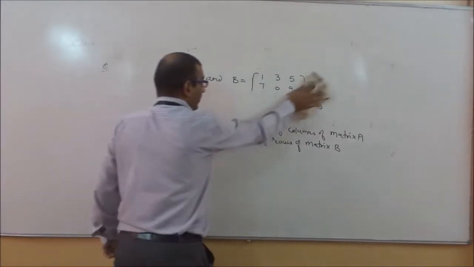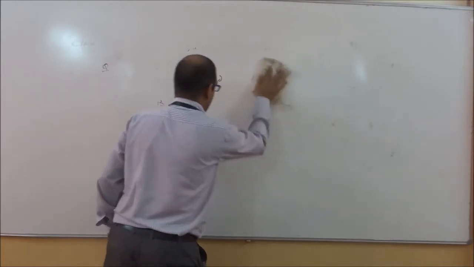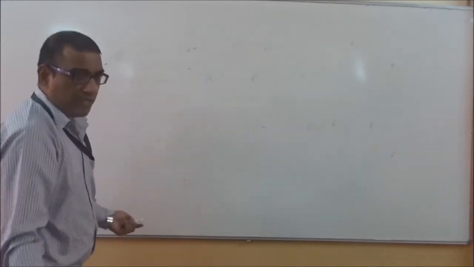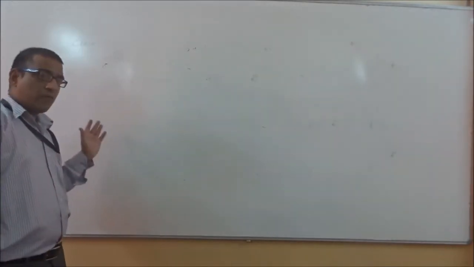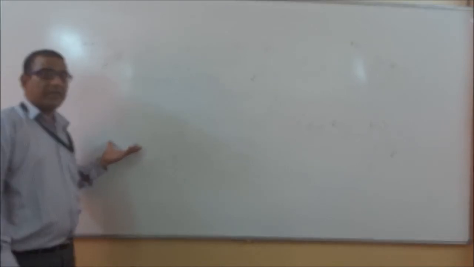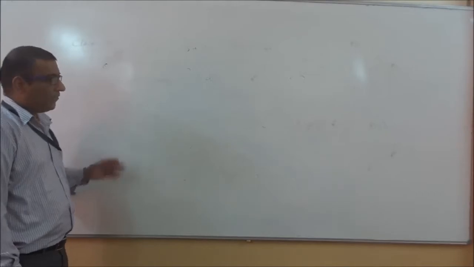Yes, if the order is the same, for example 2 into 2 multiplied by 2 into 2, or 3 into 3 multiplied by 3 into 3, then definitely we can say that if both the matrices are square matrices, multiplication of the matrices is possible, otherwise it is not possible.